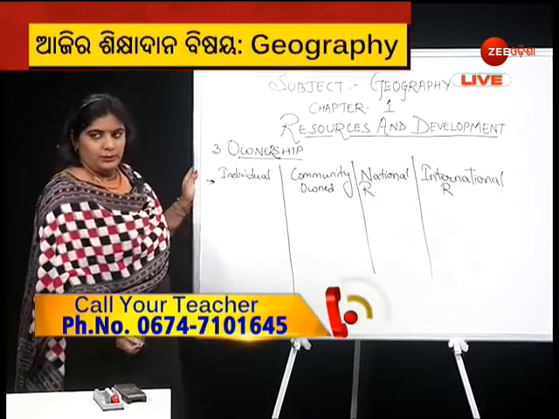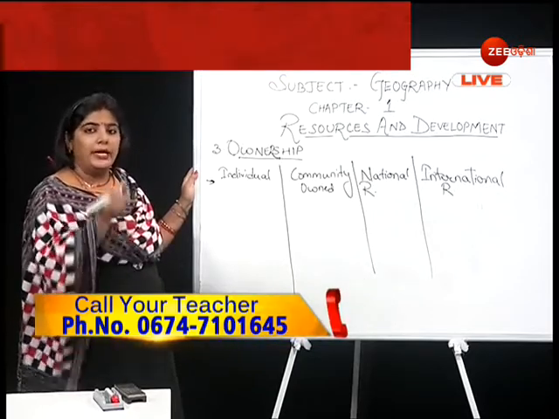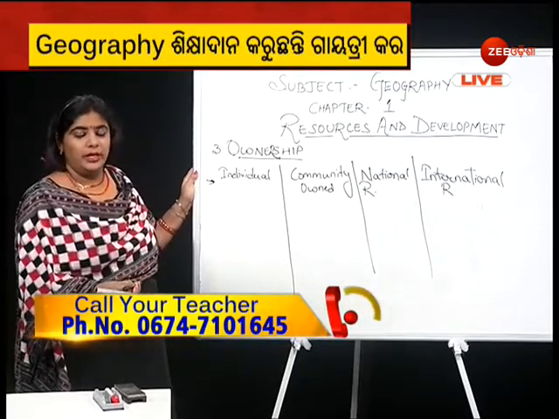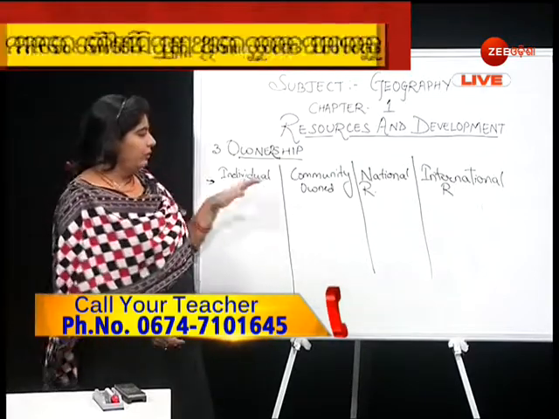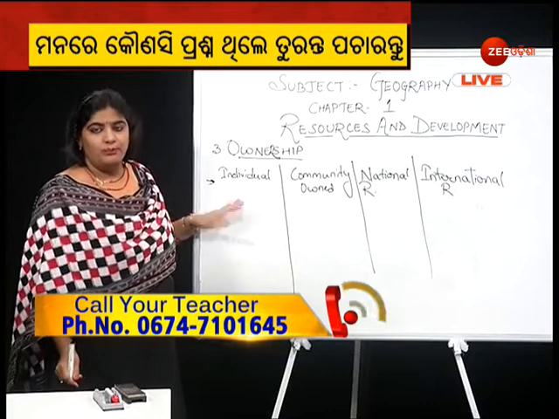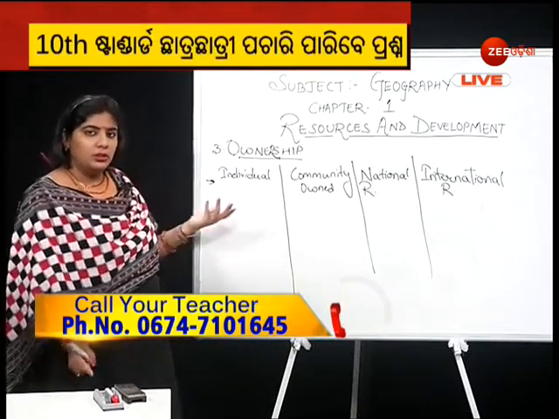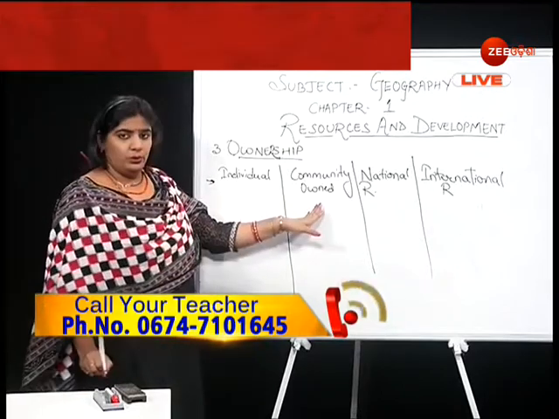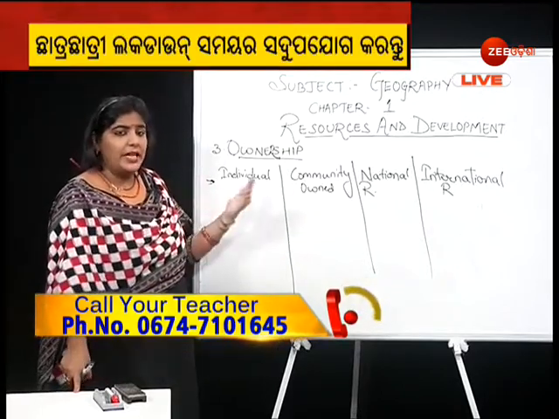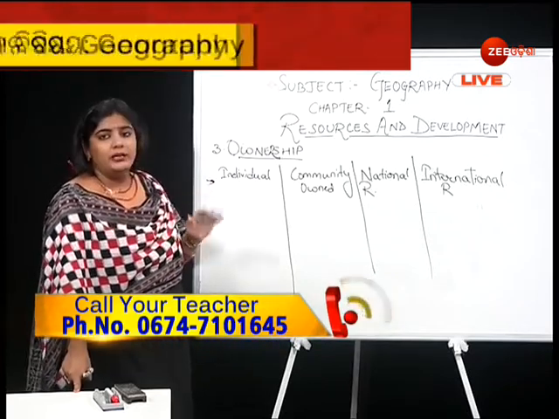Individual resources. Individual resources are the resources that are owned by individual persons. Whatever resource you consider to be yours will be an individual resource. For example, your notebook, your school uniform, your school. Your school is community owned, but when you say that resource is mine, we consider it to be individual.